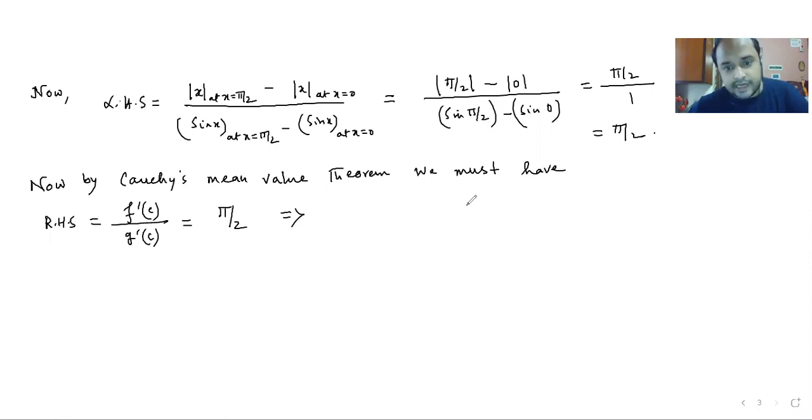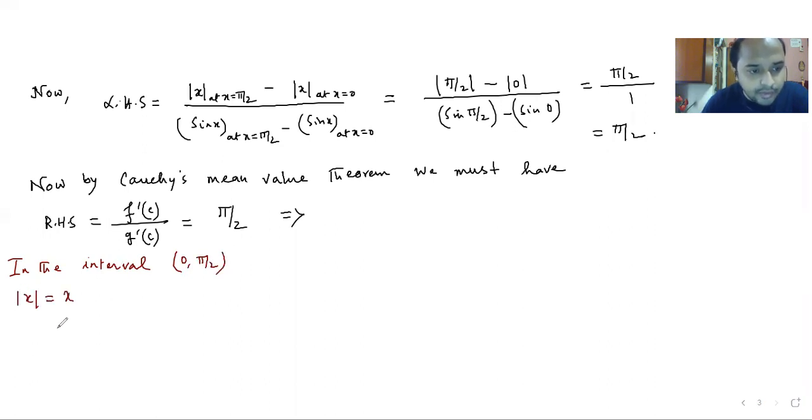Let us write here: in the interval (0, pi by 2), mod x equals x. Why? Because we know that mod x equals x when x is greater than 0, 0 when x equals 0, and minus x when x is less than 0.